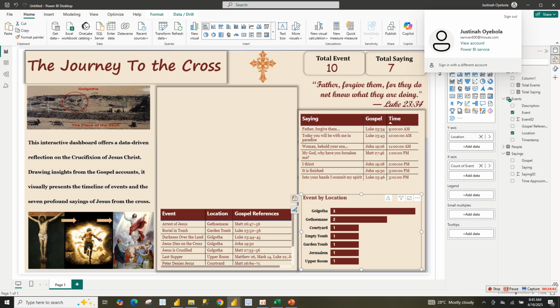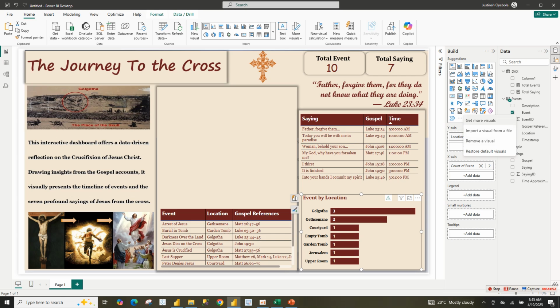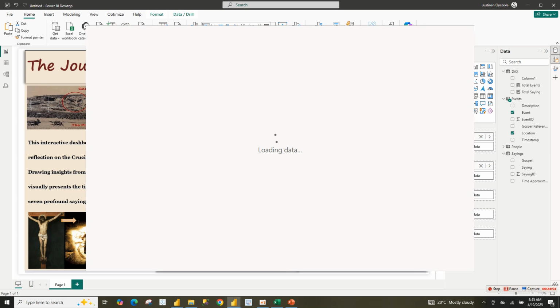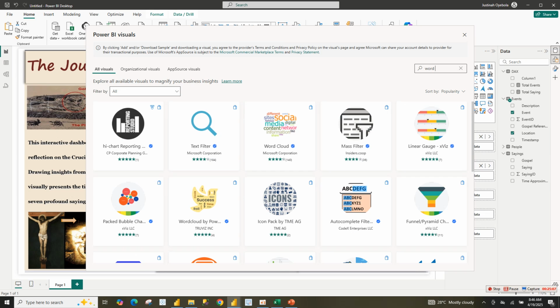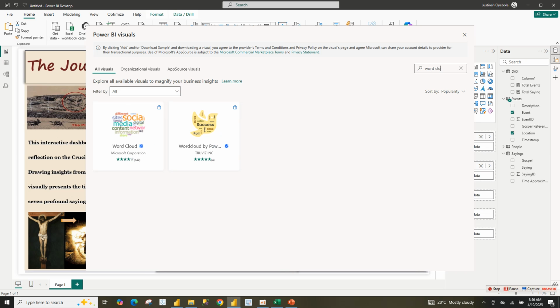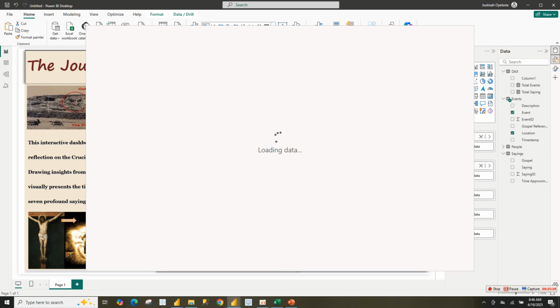So again, come to it. You can see that I've signed in here, so I have my own Power BI account. Now I'm going to go to get more visual. Click here, get more visual. Then it will take me to the Power BI app marketplace, where you can get more visual. Here I'm going to search word cloud. You can use any of the word clouds. Let me use this.